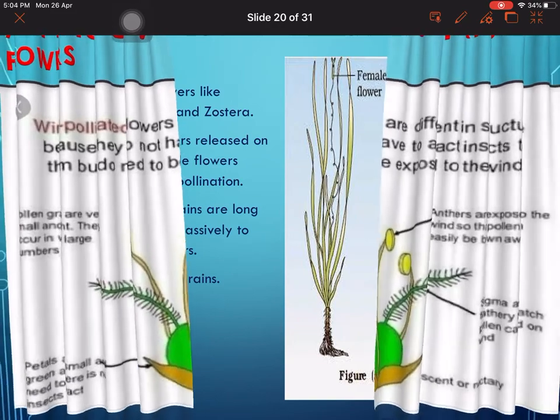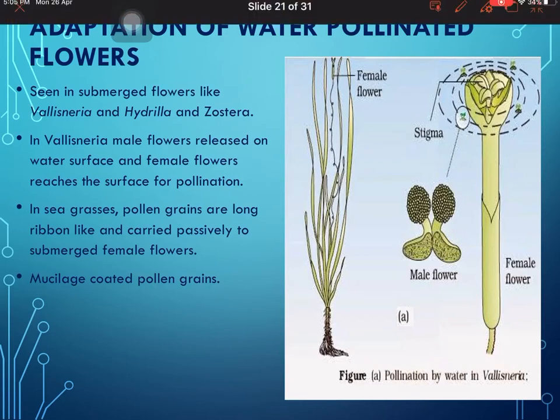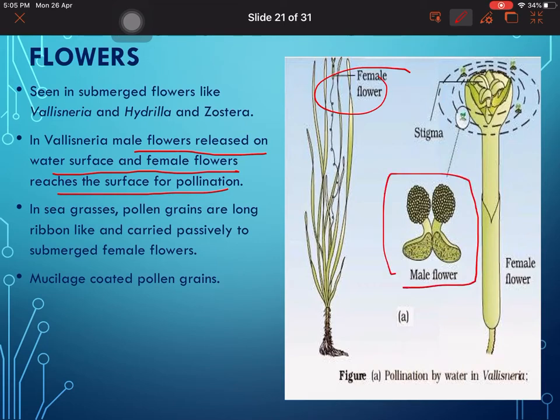Next is the adaptation of water pollinated flowers. That means flowers which are pollinated through water. This is seen in submerged plants like Vallisneria, Hydrilla and Zostera. You can see the example of Vallisneria. In this, male flowers are released on the water surface and female flowers reach the surface for pollen. So these are the female flowers and this is the male flower. The male flower will go and the female flower reaches out there.